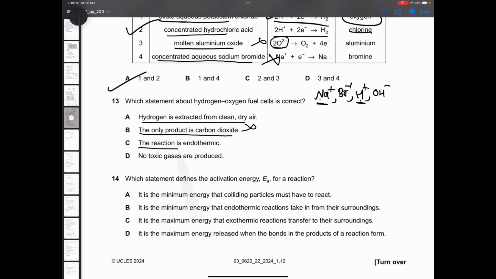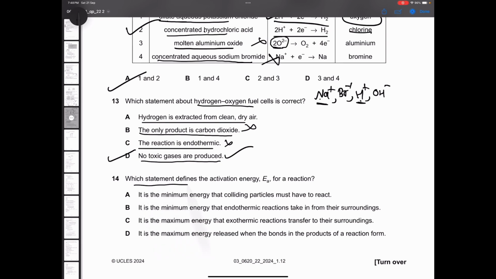The reaction is endothermic. It's a cell which produces energy. It will fuel up your car. It will provide energy. So it releases energy. This is also incorrect. No toxic gases are produced. This is correct. Hydrogen oxygen fuel cell is a clean fuel. So no toxic gases are produced. This is the correct statement. So option D will be the correct one.